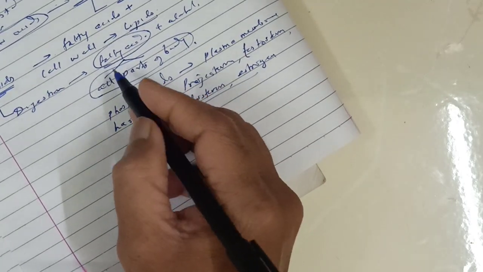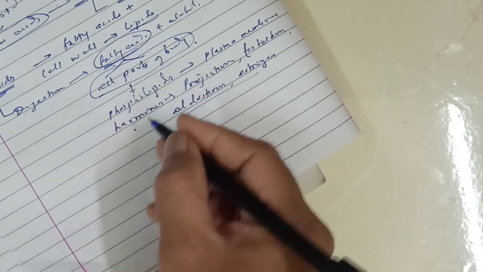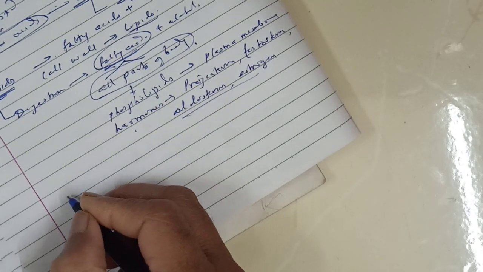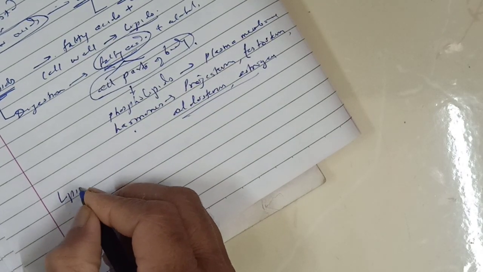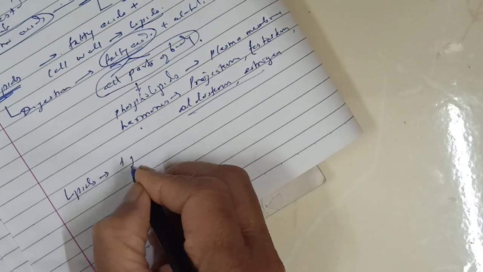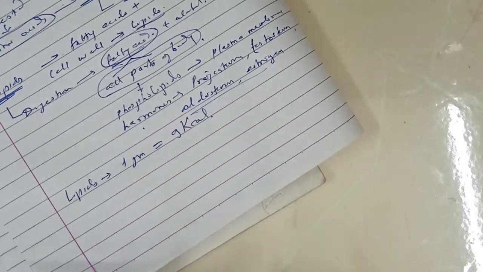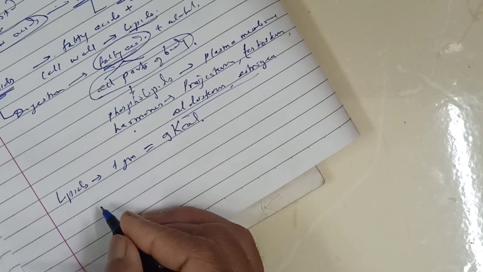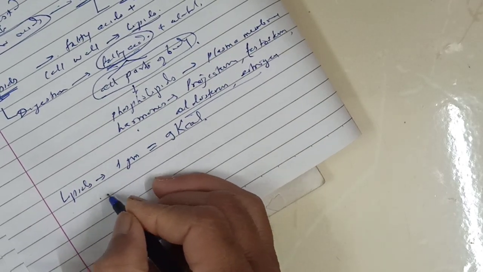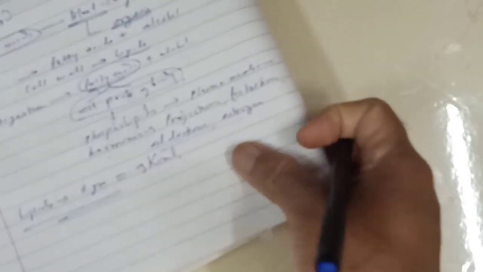Those are made from these fatty acids. From these lipids, we get energy. 1 gram of lipid gives 9 kilocalories of energy. If there is excess lipid, it is stored in our adipose tissues.